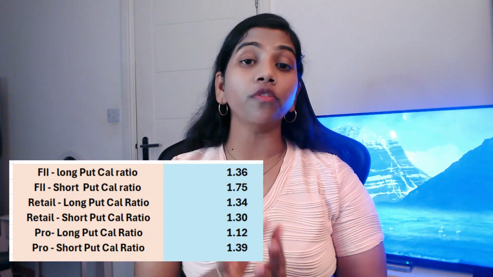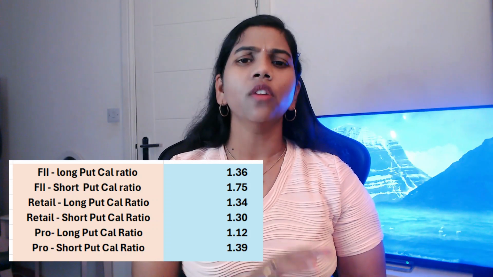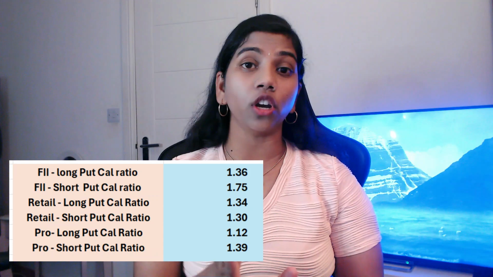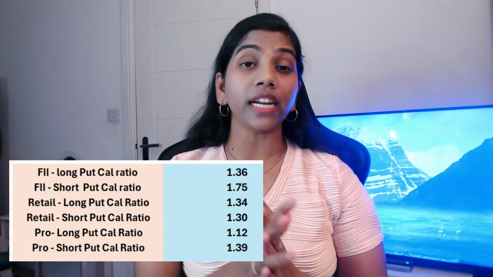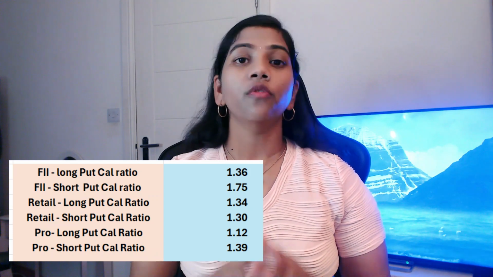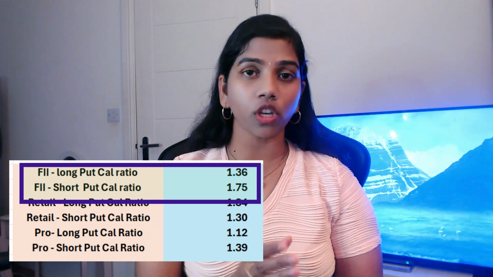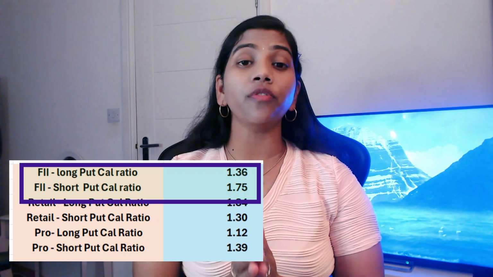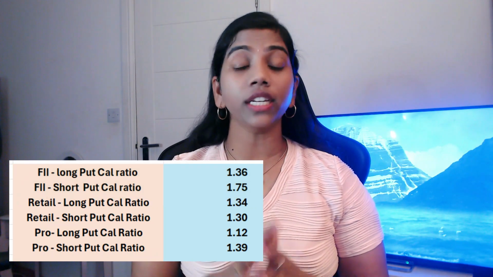Now on top of what I explained in that video, I added the put call ratio calculations. For example, how much FII have long put call ratio, how much short put call ratio. Similarly for retail people and proprietary traders. For example, at the end of last Friday, the FII short put call ratio was 1.75 and FII's long put call ratio was 1.36.